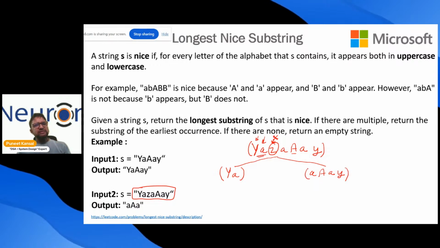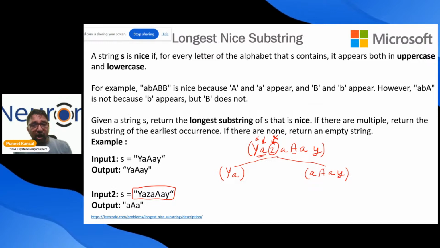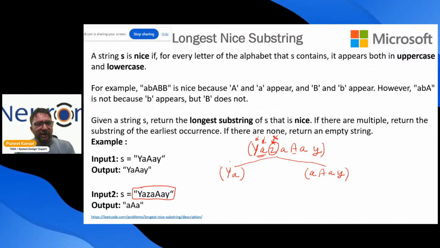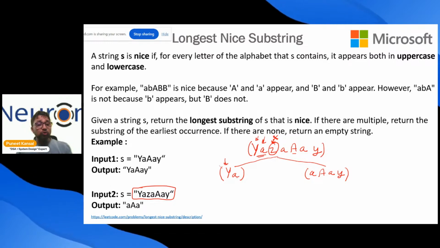Same problem, and we are solving it the same way. How I was solving over here, I will do at the left side and right side. So let me do the left side. I ask the Y, do you have the small letter, your counterpart? Y immediately starts crying that nobody is there. We say don't cry, you are out of the game now. We are throwing you out of the game.